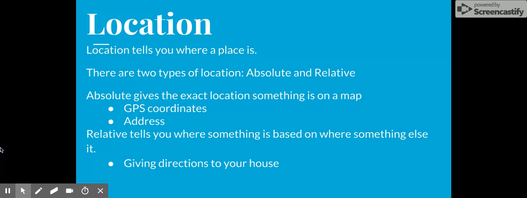A different way is through relative location. Relative location tells you where something is based on where something else is. This could be how you give directions to someone back before everyone had Google Maps on their phone. You might say something like, take a right at McDonald's and my house is on the left.